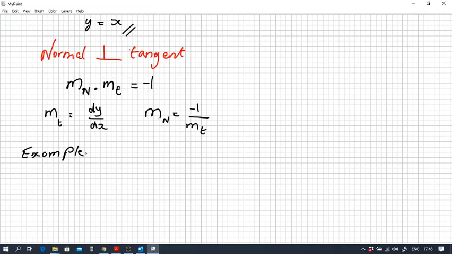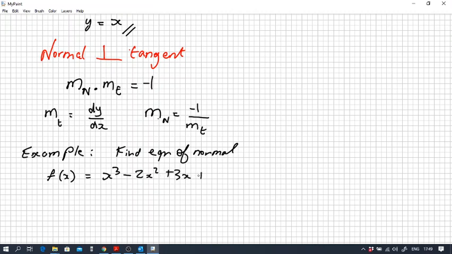We're going to find the equation of the normal to our function f of x equals x cubed minus 2x squared plus 3x plus 1.